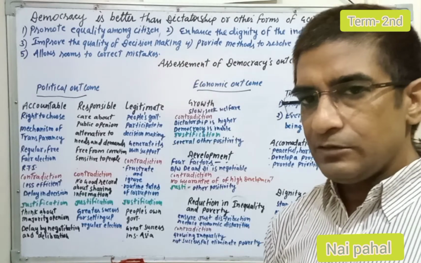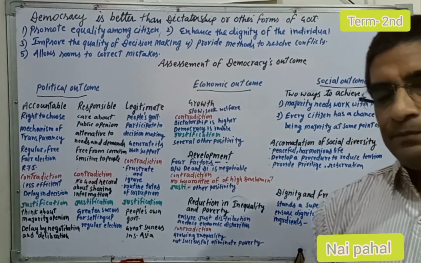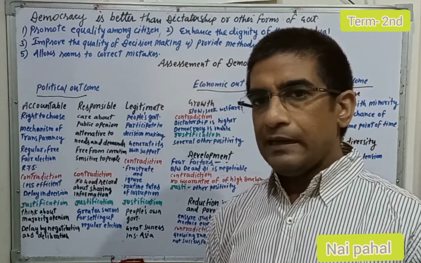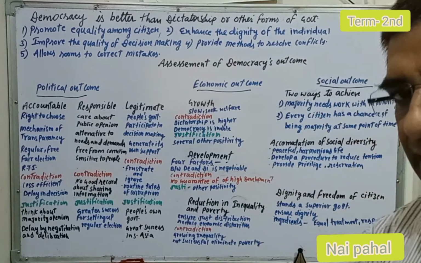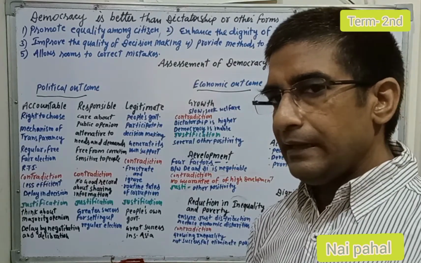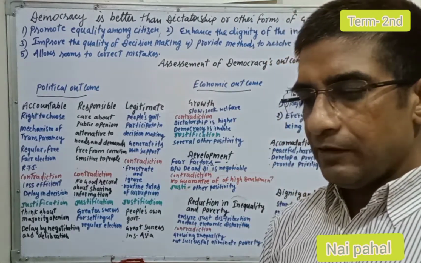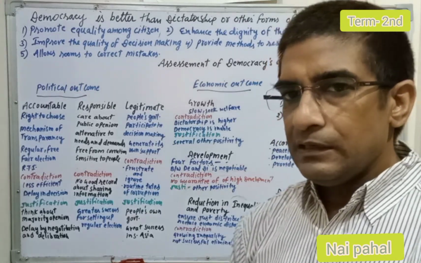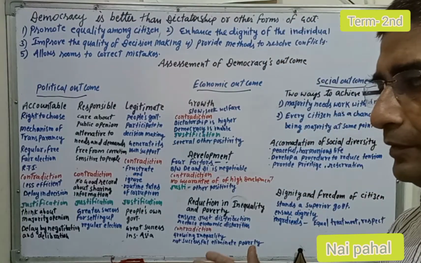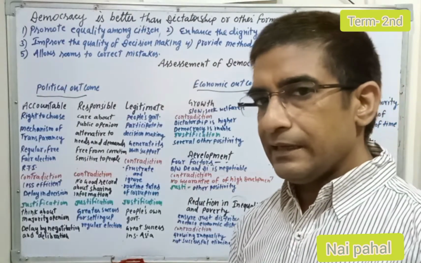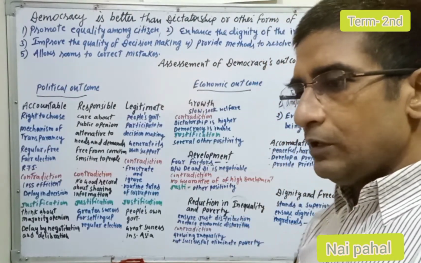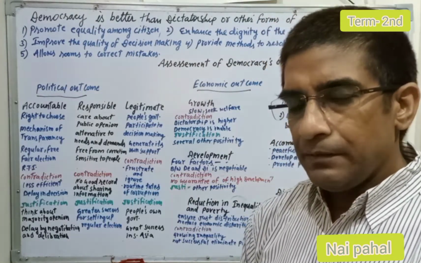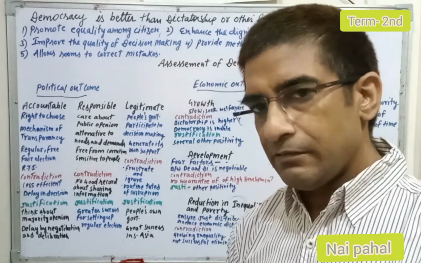It means democracy is the only form of government where people can declare that they can do all the functions by involving themselves in the government.